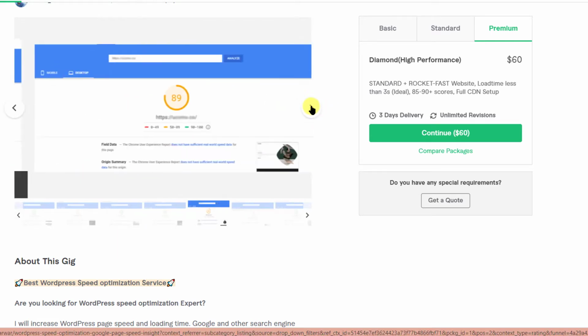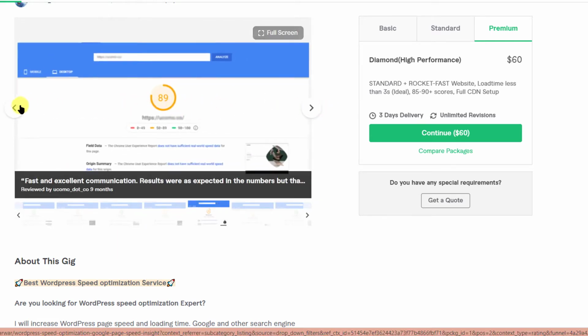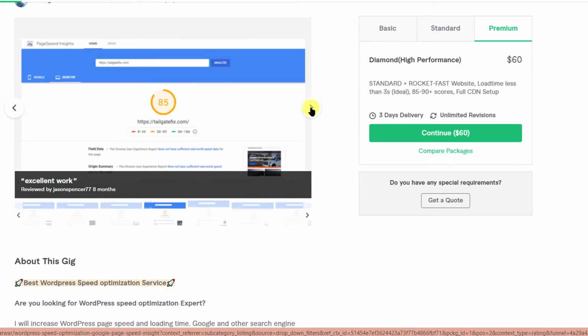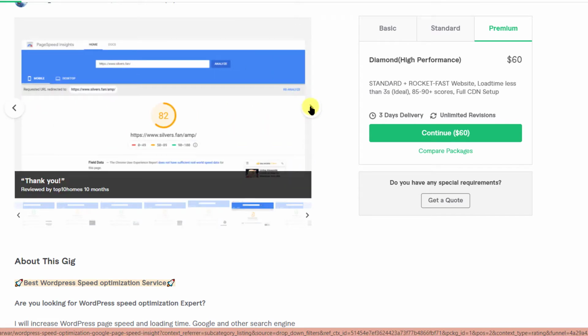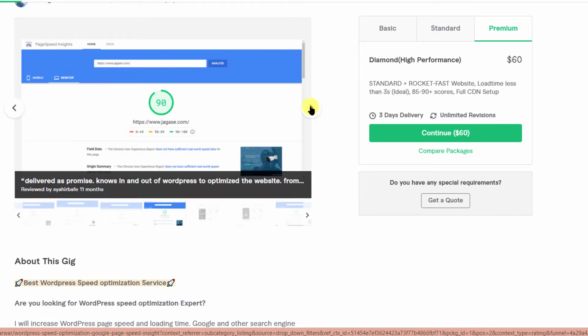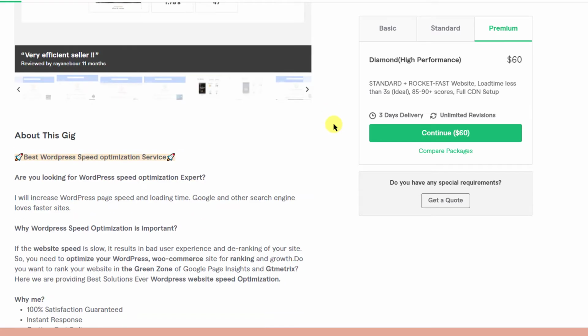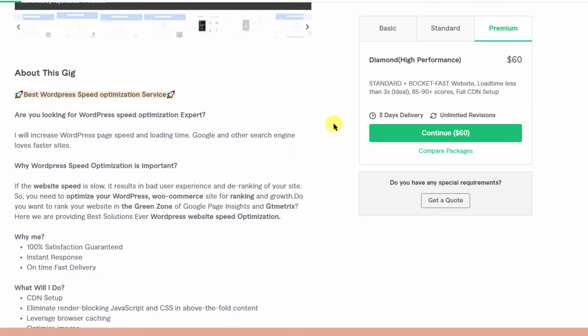Fine. So you can see here, most of these websites that are below 90 have not got much from this gig, from this order. I can tell you that. So it should be at least 90 to 95 minimum to start with, and upwards of 95 if you want the best performing rank. All right, so that is about the gallery.